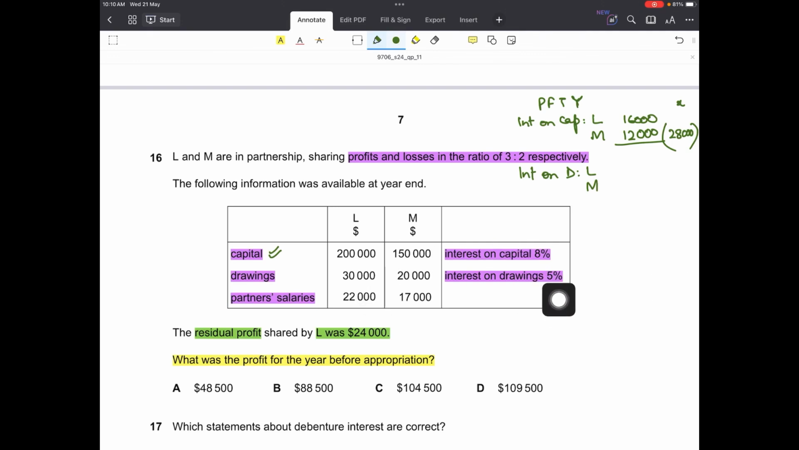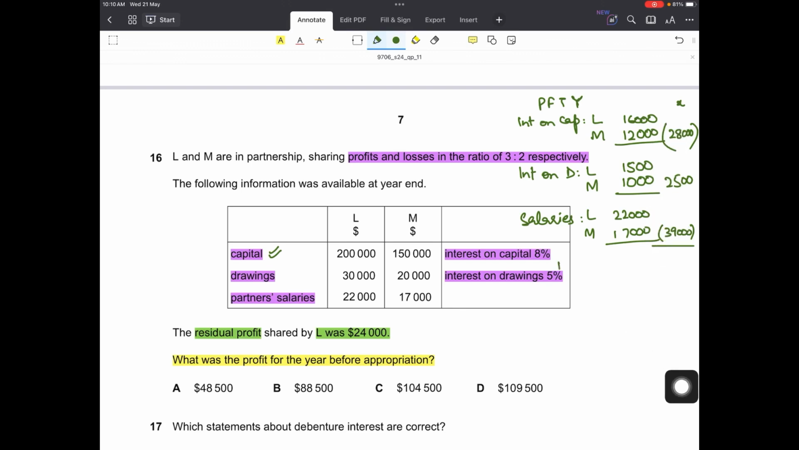Then interest on drawings, they are added to the profit for the year for both the partners L and M. 5% on 30,000 and 5% on 20,000. So 30,000 into 5% is 1,500, and 20,000 into 5% is 1,000. Total 2,500 will be added to the profit for the year. And then we have salaries as well to the partners L and M. 22,000 and 17,000. Total is 39,000. That will also be subtracted from the profit for the year, right?